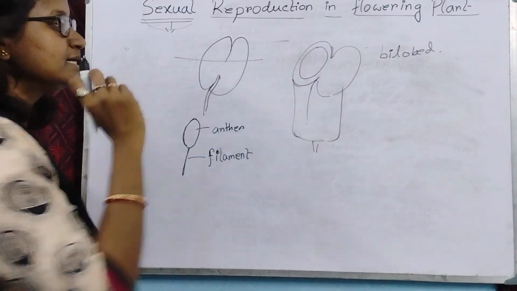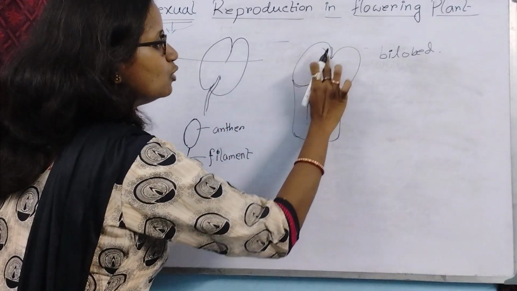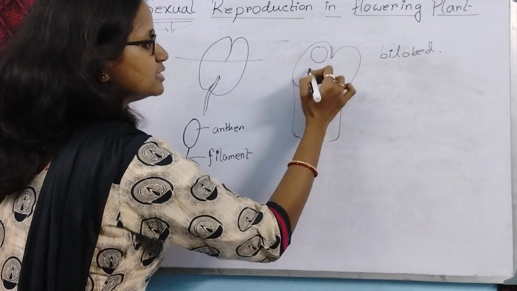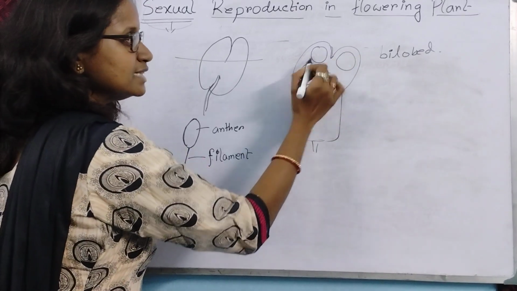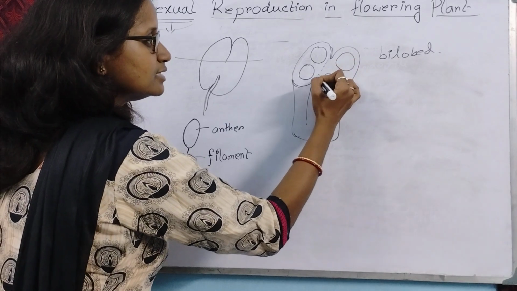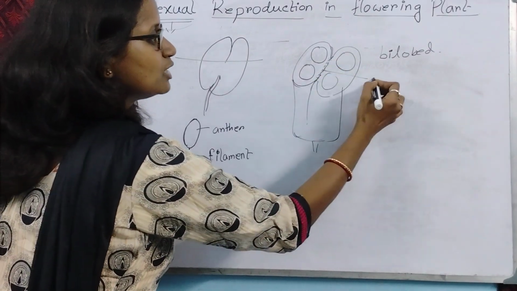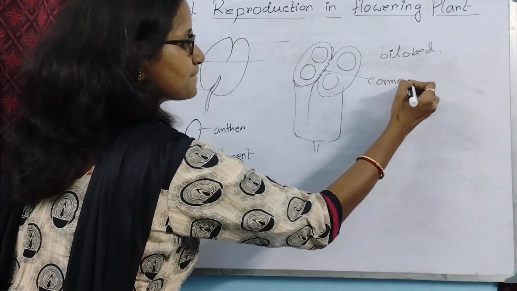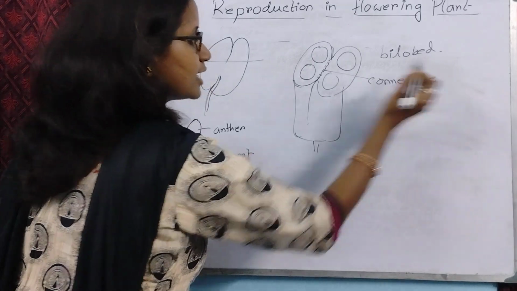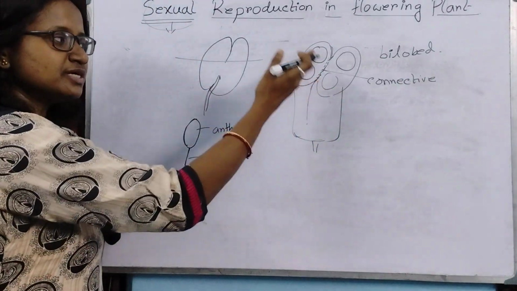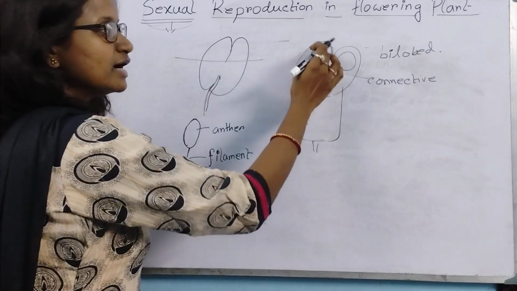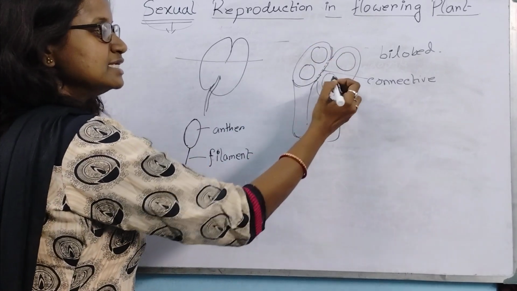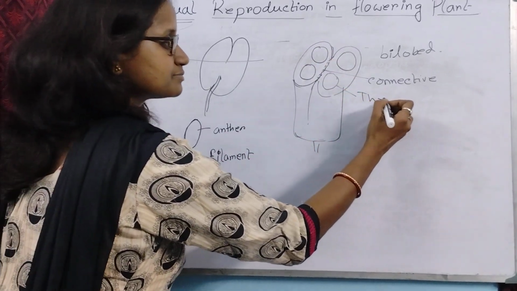So what is theca? Within the lobe there are small chambers. These are two lobes, and these two lobes are connected with a parenchymatous tissue called connective, and each lobe contains these chambers. These chambers are called theca.